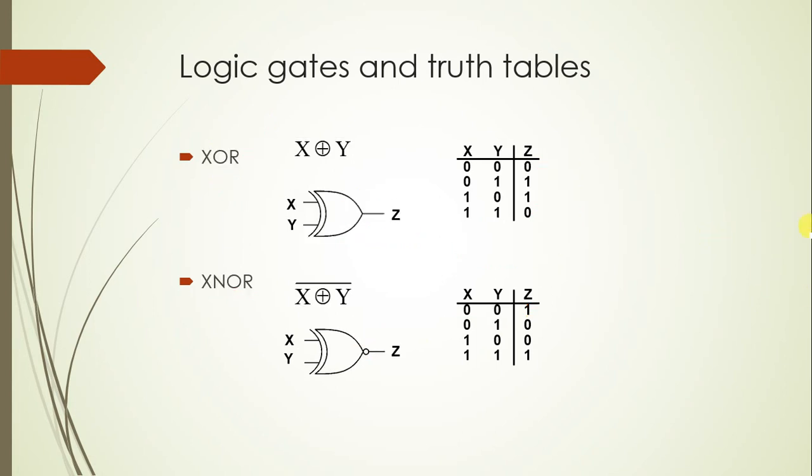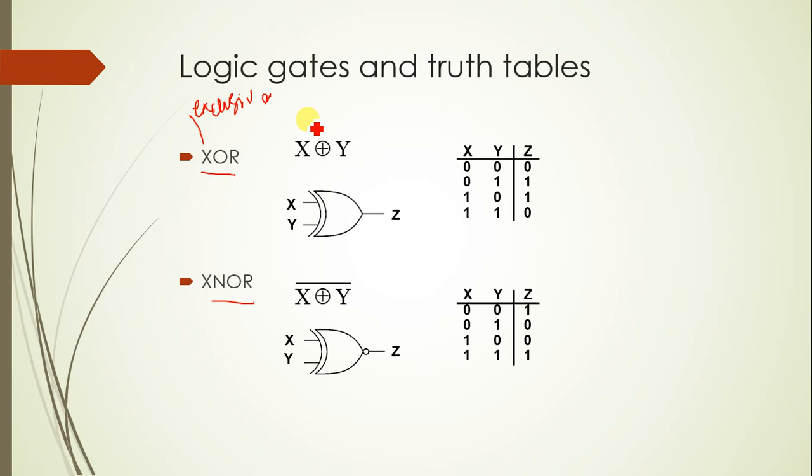We will move on to the next possible gates, that is XOR and XNOR. Keep that in mind: X stands for exclusive. Exclusive for what? For one condition.